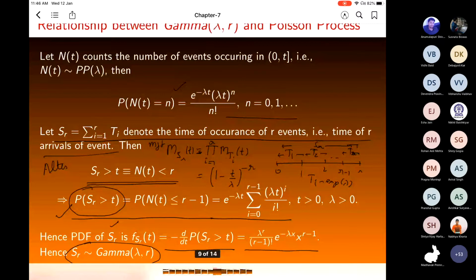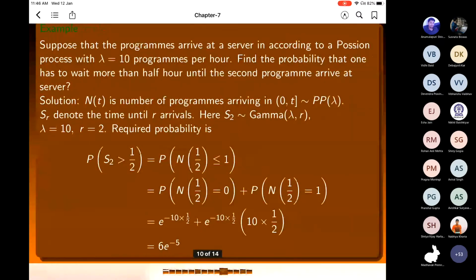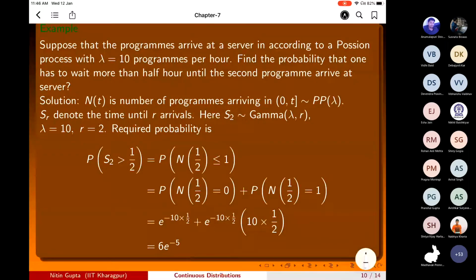So let us take an example. Suppose that programs arrive at a server in accordance with a Poisson process with lambda equal to 10 programs per hour.